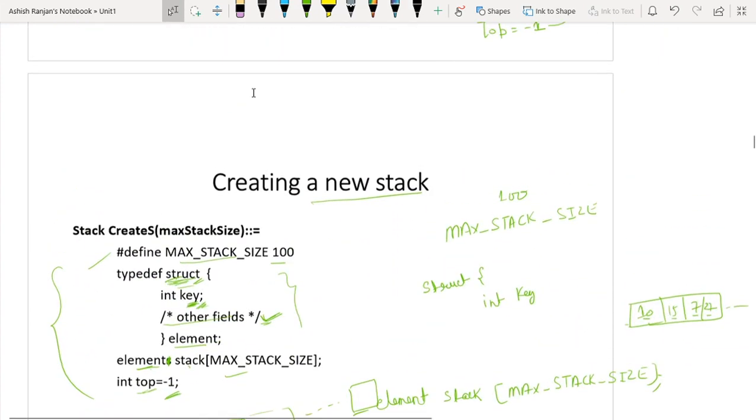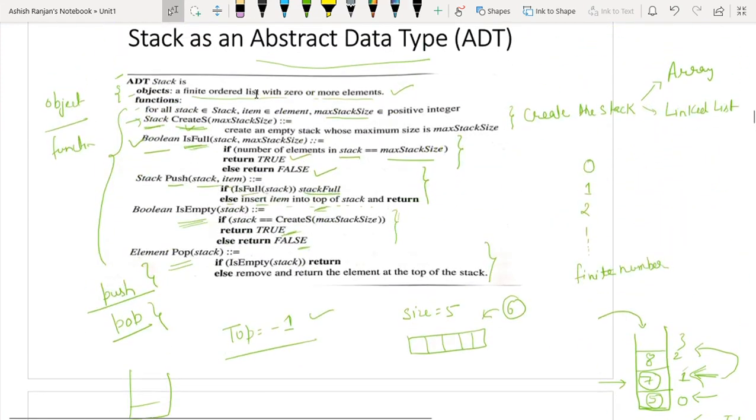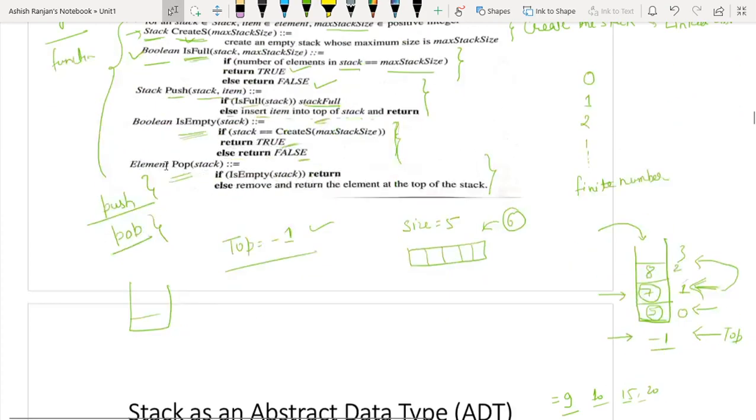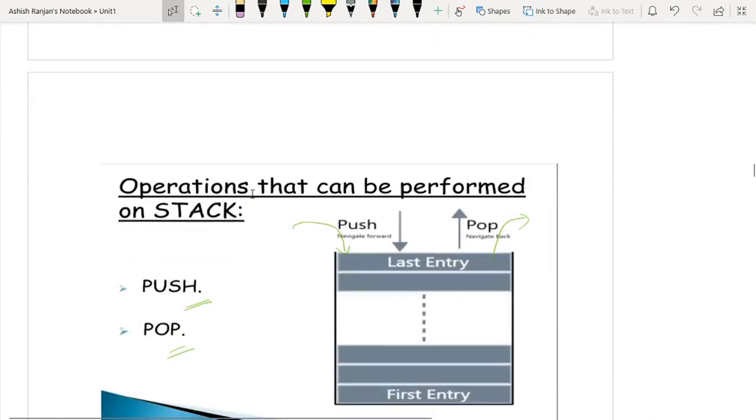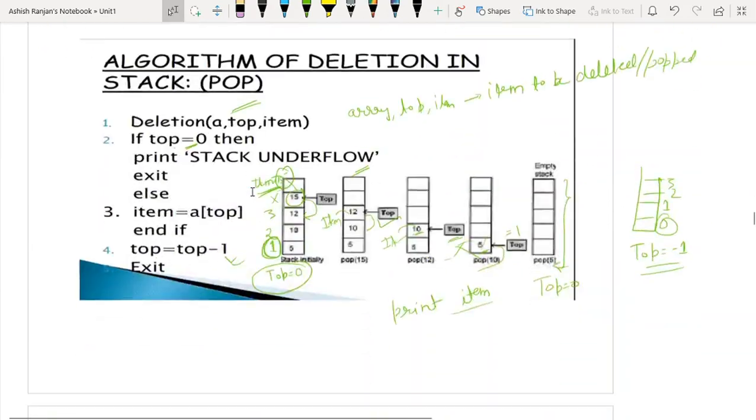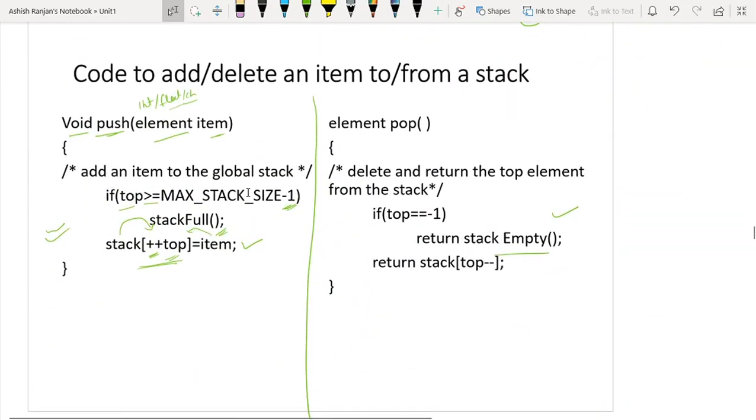Here, stack of empty. So all these things I have: if this condition is true, it will print underflow. If this condition is true, it will print overflow.